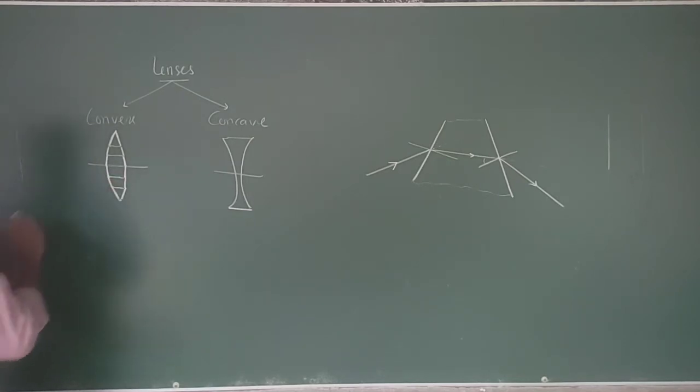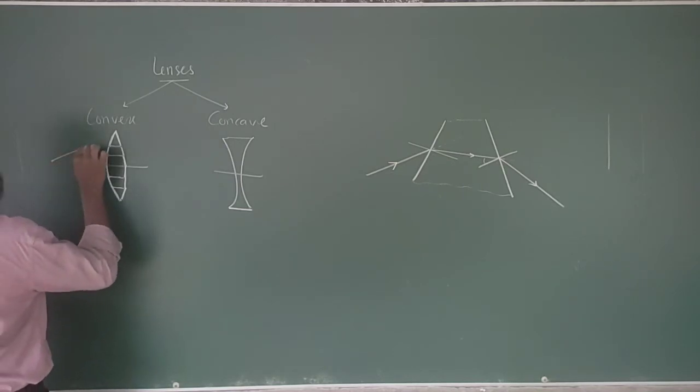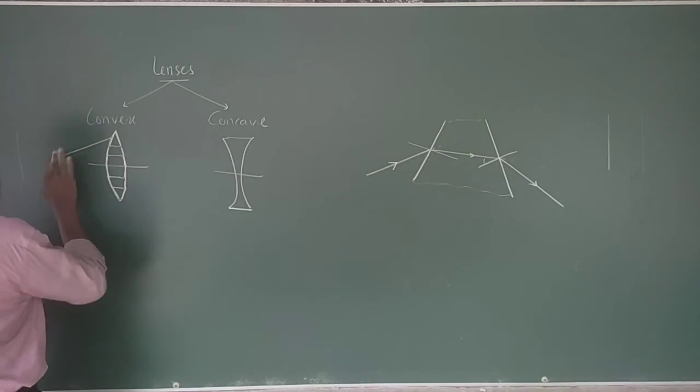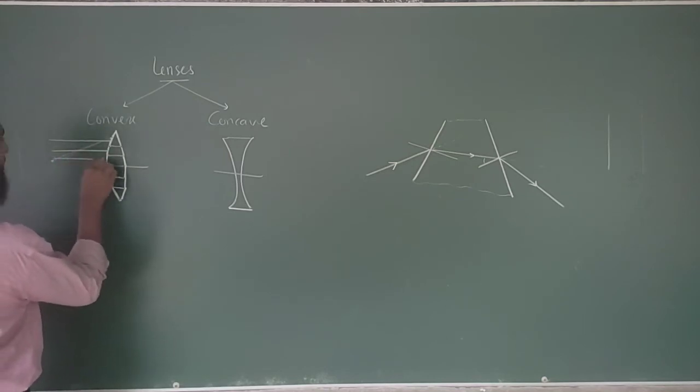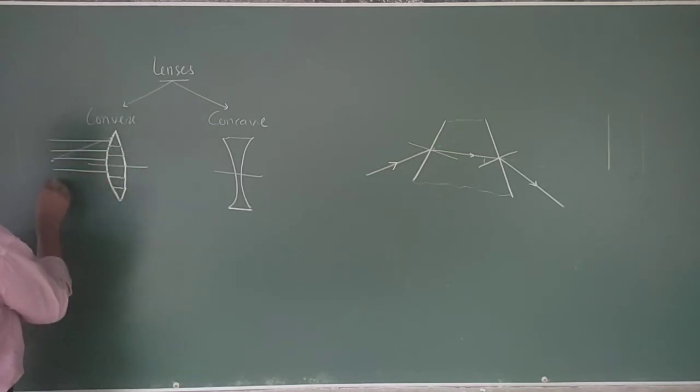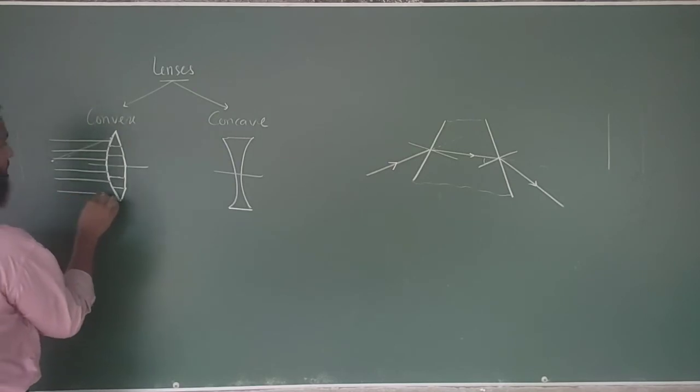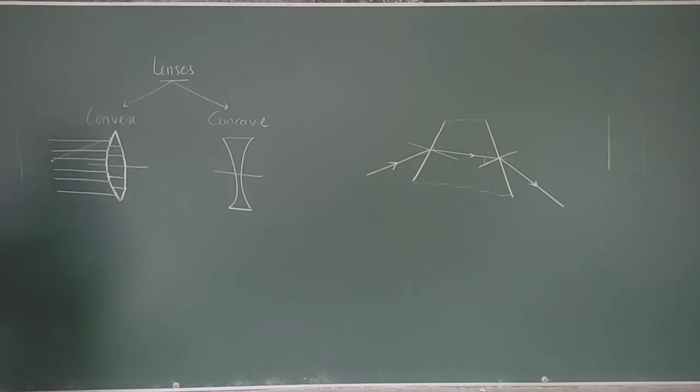Now think about light rays which are coming parallel to each other. A light ray coming like this, which is striking on the surface of the convex lens.